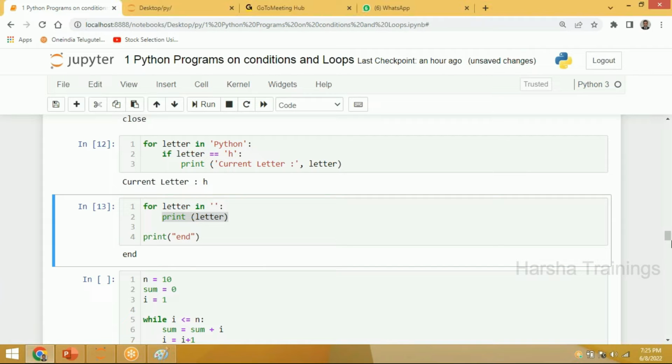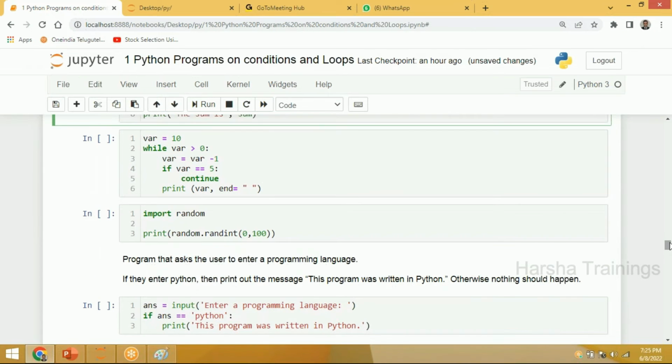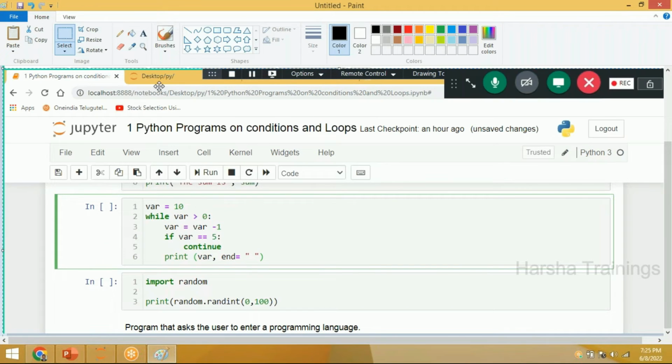Yeah. Let us go for one more example. Now, it will be with a continue statement. Please tell me the output of this logic. Let me put it in another paintbrush. Now, please tell me the output of this one. This logic.